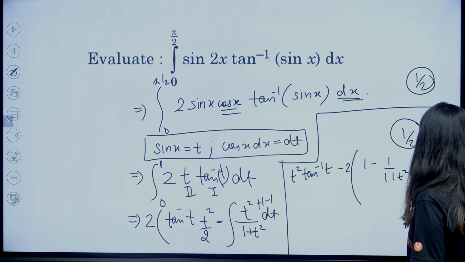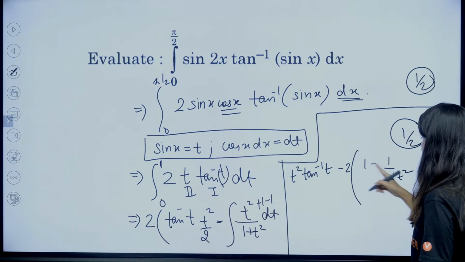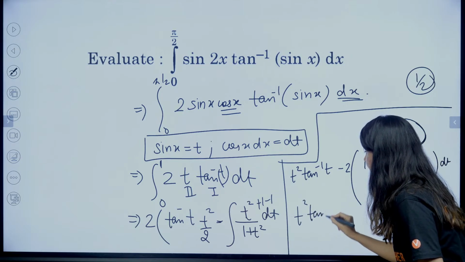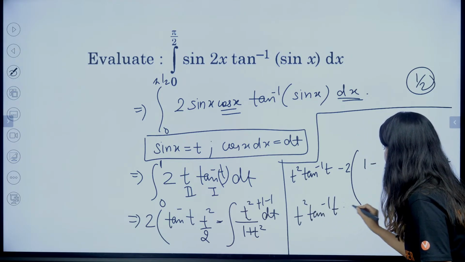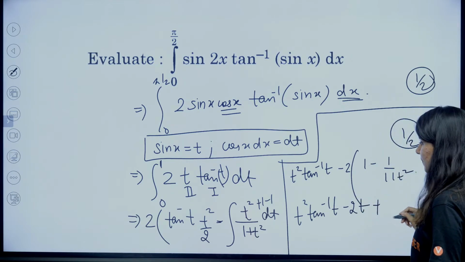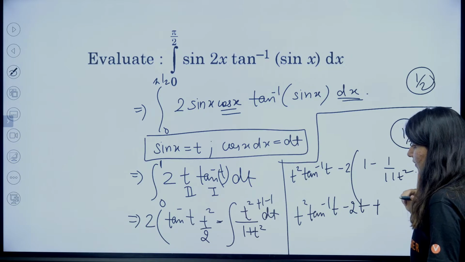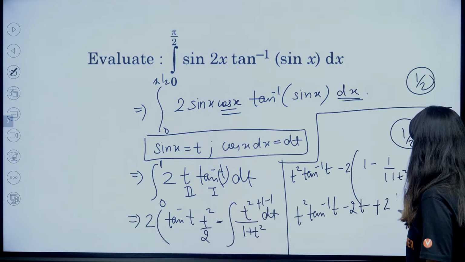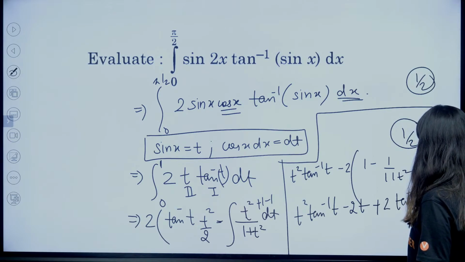Right? dt. So this is t square tan inverse t, and we are having minus 2t, plus 2 upon t square, so 2 tan inverse t.